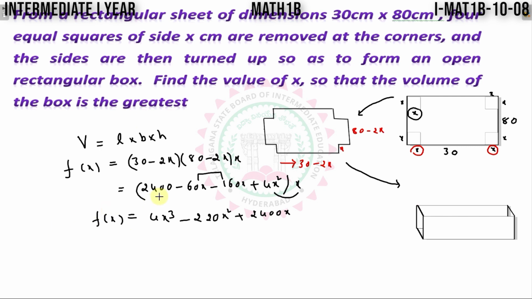For that we know the procedure. First differentiate both sides with respect to x. So f dash x is equal to x cube derivative 3x square, already 4 is there, I will get 12x square, minus derivative of x square is 2x, 2x into 220 is 440x, plus derivative of x is 1, 2400.